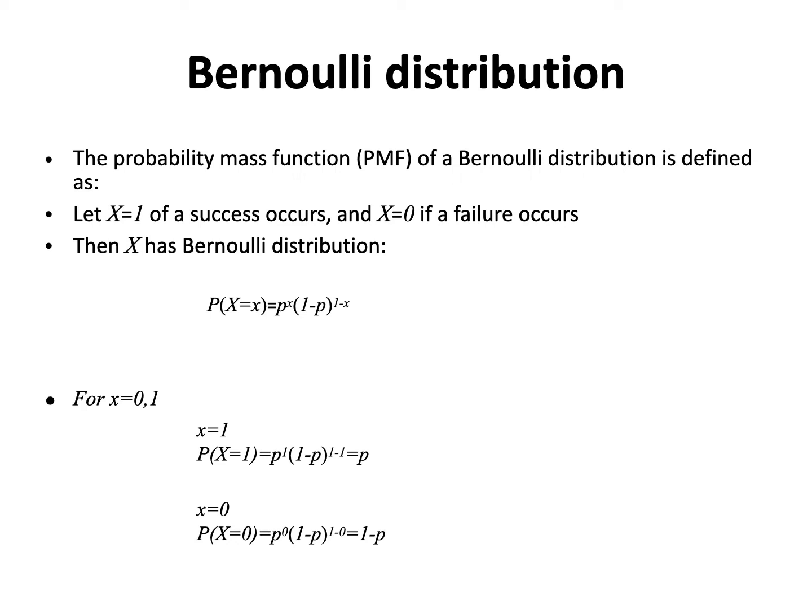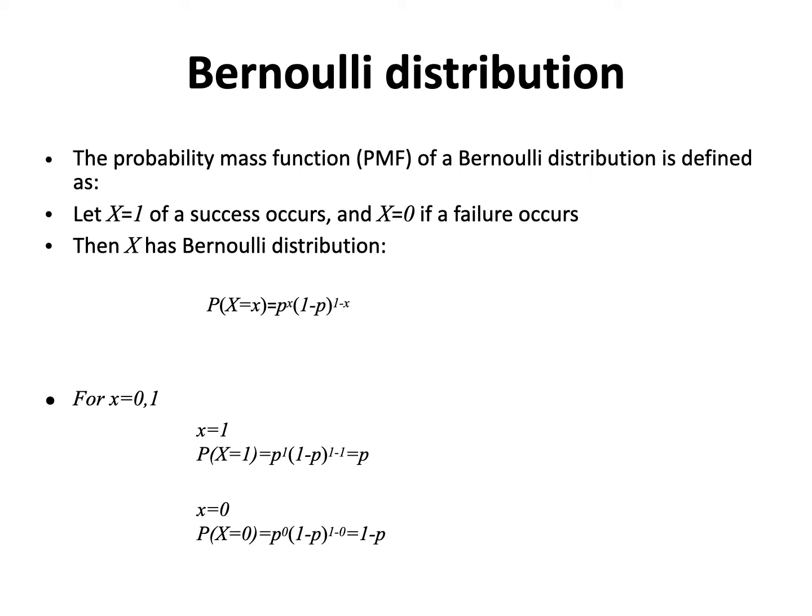Here the probability that the random variable X takes on the value of small x is equal to p to the power x times 1 minus p to the power 1 minus x, and sometimes we just say P of x.